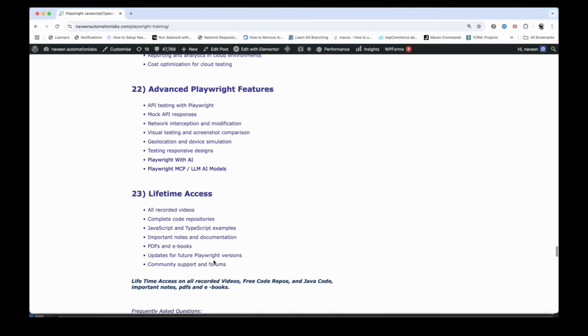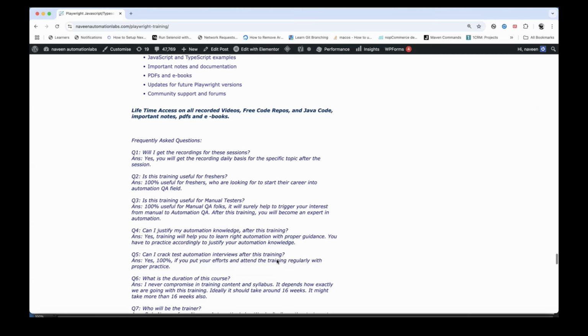So this is the last point, that, okay, lifetime access to all the recorded videos, free code repositories, important notes, and the PDF and ebooks. Sorry, I've written Java code. Actually, I've written JavaScript code. I'll update it. It's JavaScript code, not Java code. If you still have any question, you can just simply go through it.